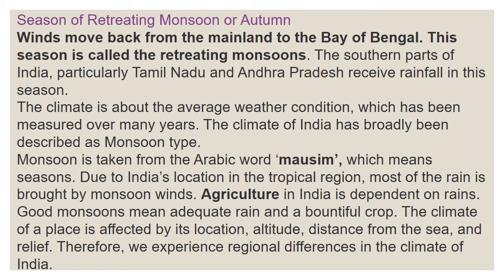A place's climate is affected by its location, altitude and distance from the sea. These are the factors affecting climate. Therefore we experience regional differences in climate. Not all over India do we have the same climate. We have different climates in different places in India. Okay children, understood? Very good.